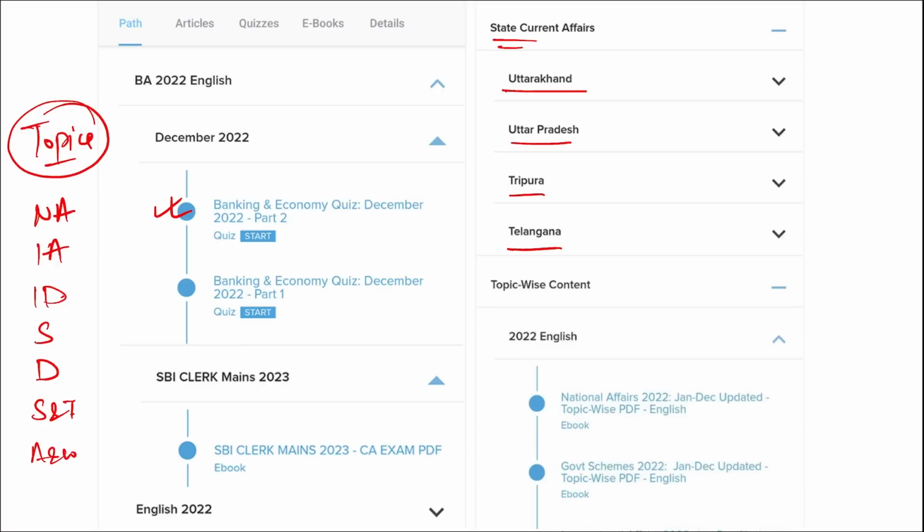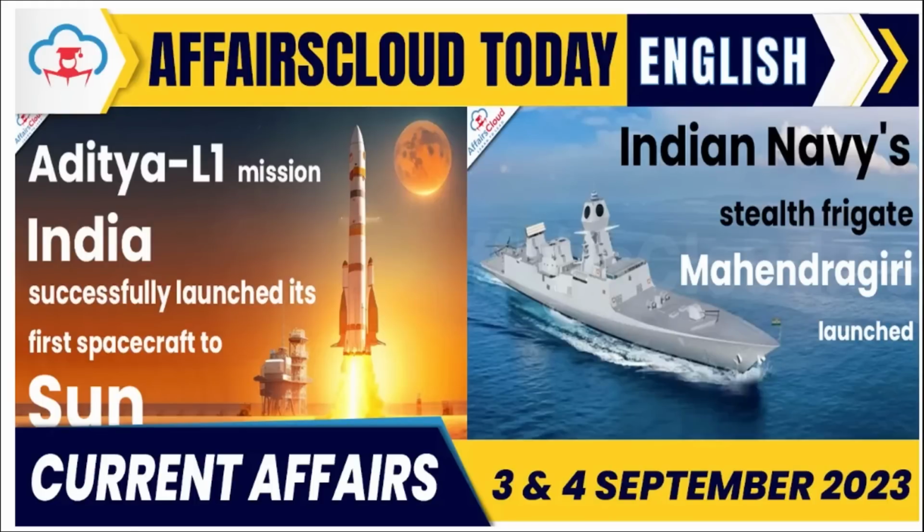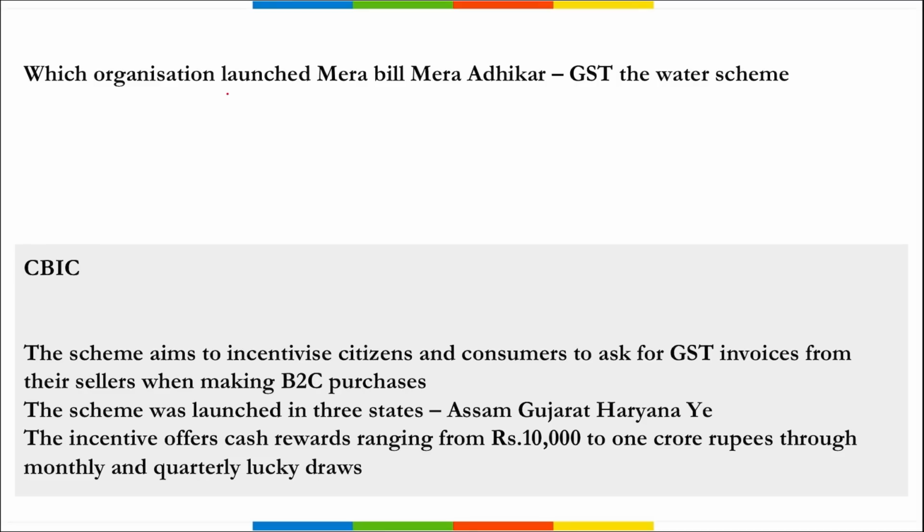Hello everyone. So in this video we will be discussing important current affairs of 3rd and 4th of September. So let's start. First, which organization launched Mera Bill Mera Adhikar, a GST reward scheme? It is a GST reward scheme. So which organization has launched this Mera Bill Mera Adhikar, that is a GST reward scheme? It is CBIC. What is CBIC? CBIC stands for Central Board of Indirect Taxes and Customs. Correct. This comes under your Department of Revenue under Ministry of Finance.